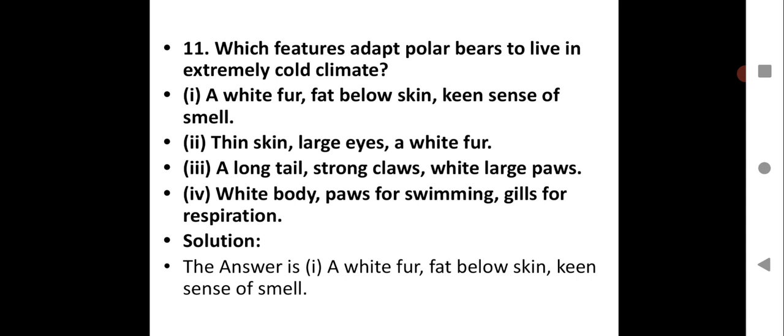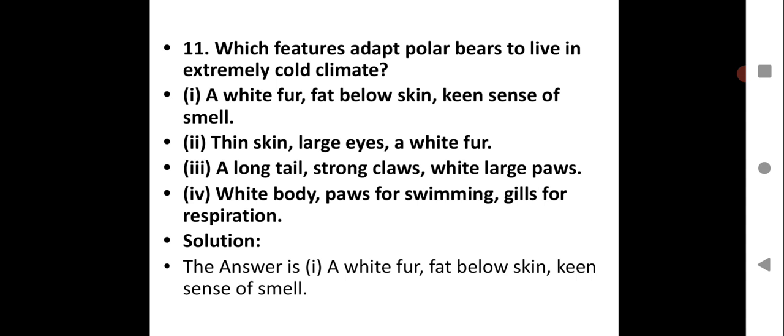So question number 11 now. Which features adapt polar bears to live in extremely cold climate? White fur, fat below skin, keen sense of smell. Next, thin skin, large eyes, a white fur. A long tail, strong claws, white large paws. Next, wide body, paws for swimming, gills for respiration. So you know the adaptation of the polar bears, how they adapt themselves, what are the modifications in the body which help them to survive in the polar region.